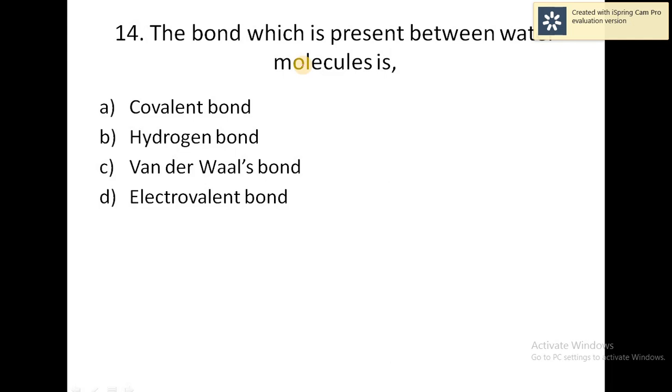Sedimentation is wrong. Distillation is distilling chemicals. Filtration is filtering the unwanted things. So the correct answer is sublimation.